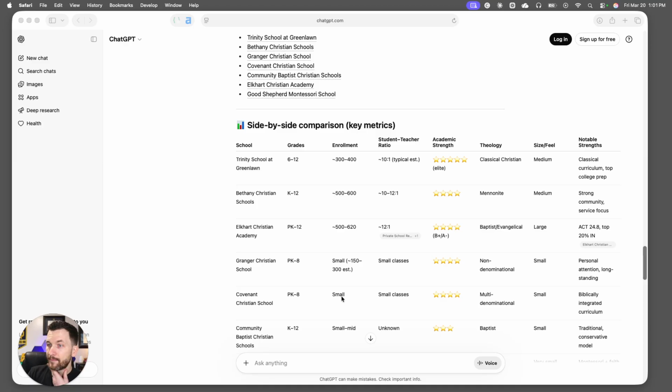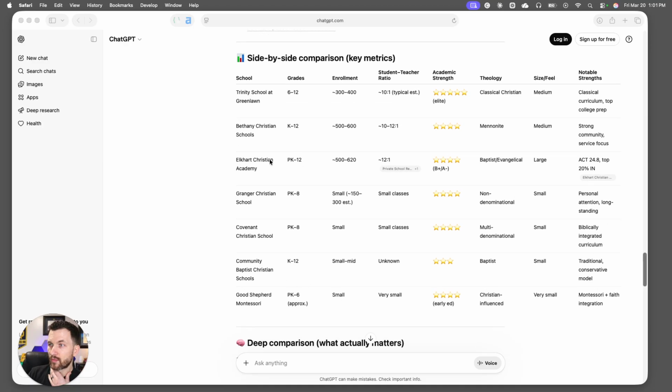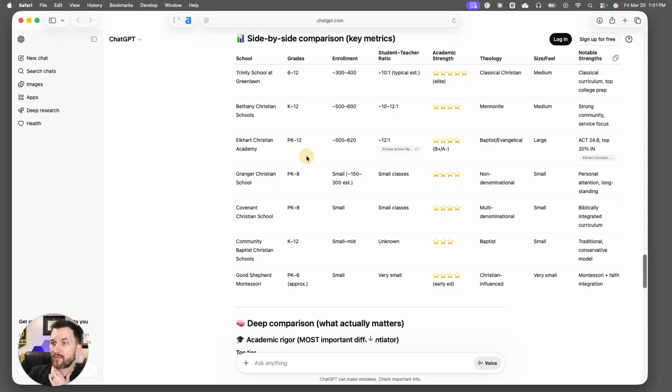So if we come down here where we have all the different lists, we can see where they are pulling some of this information from. Now, for Elkhart Christian Academy, it's pulling in Private School Review, and it's also pulling in the website. The other places, it's not necessarily showing where it is pulling all of this information from.